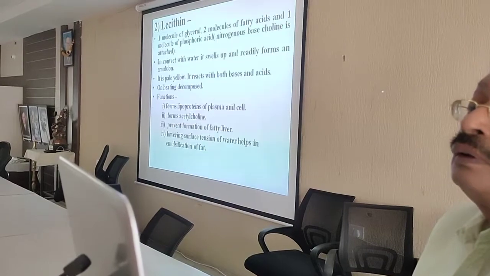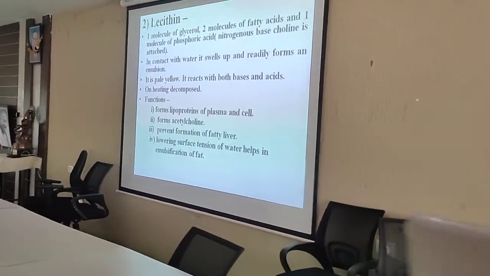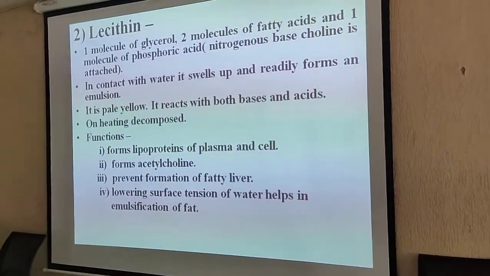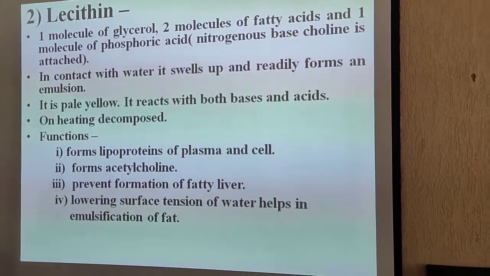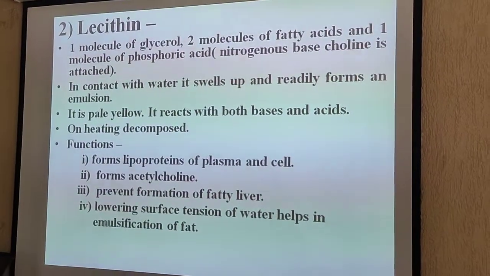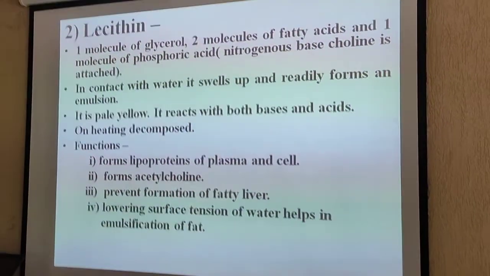So next comes the lecithin. How is the lecithin formed? One molecule of glycerol, two molecules of fatty acids and one molecule of phosphoric acid. The nitrogen base here is the choline. Very important: how it is formed, where it is found, what are the characteristics.